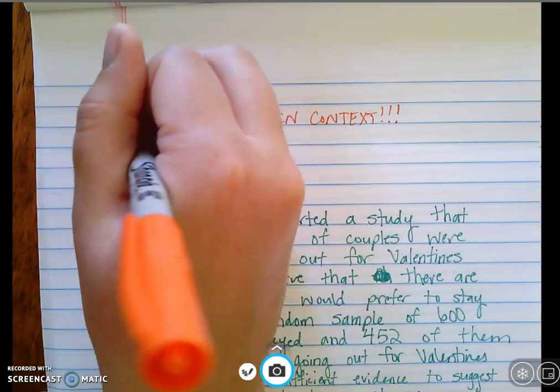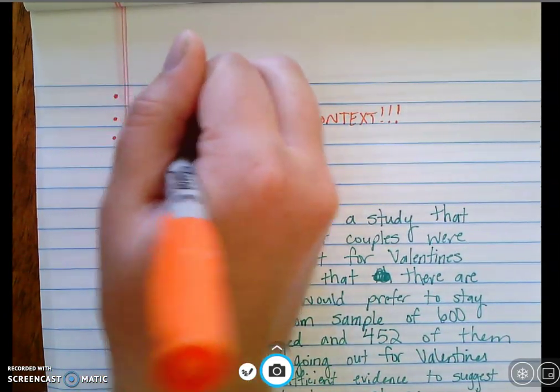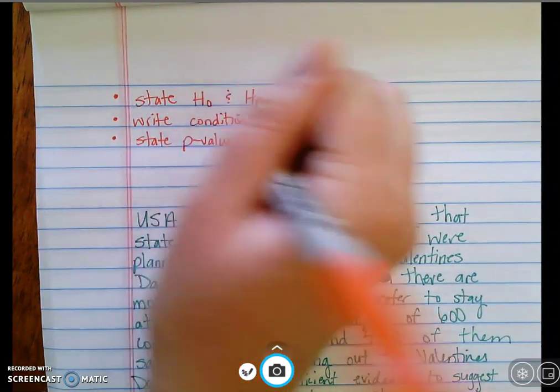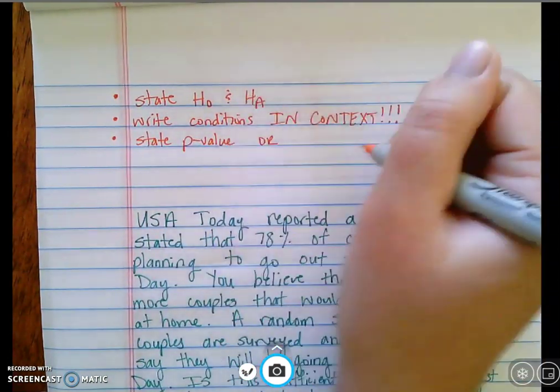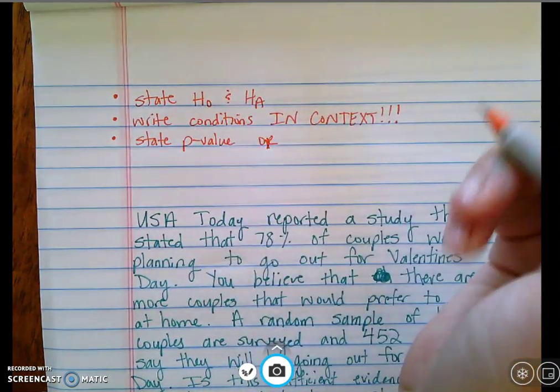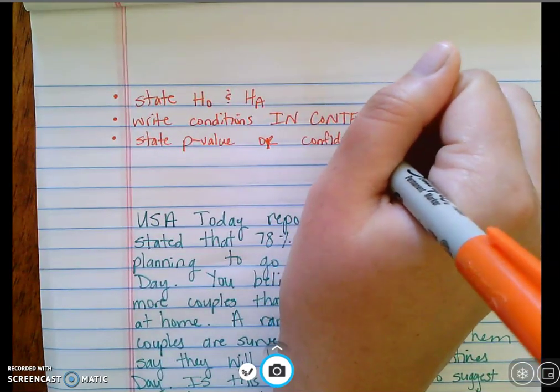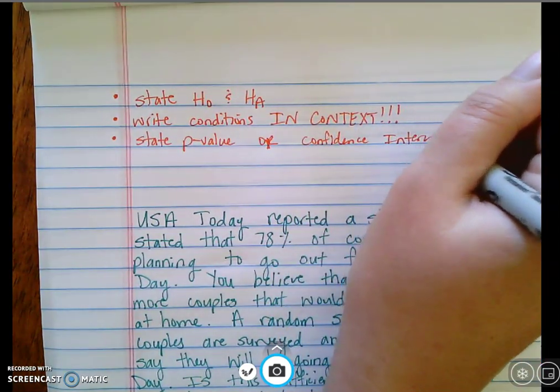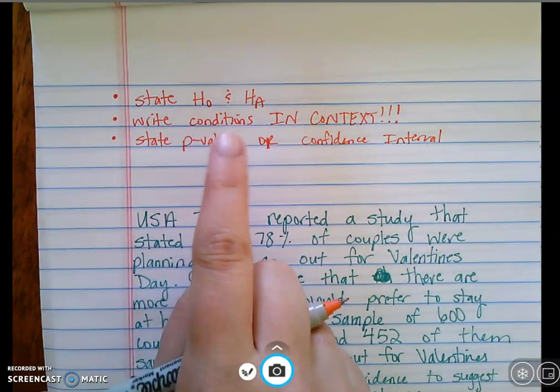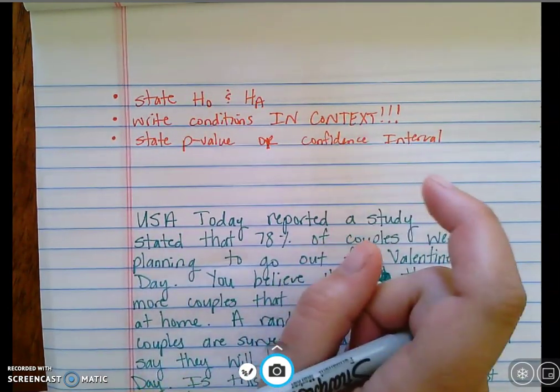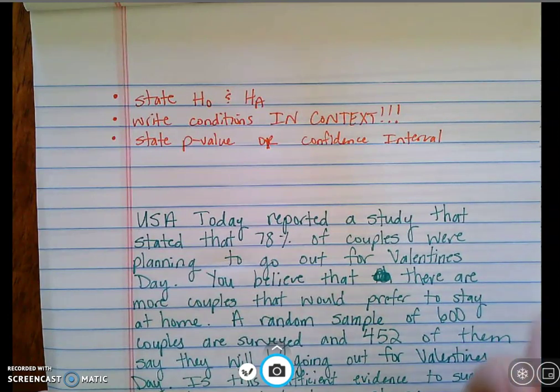You have to state your p-value, or confidence interval, depending on which one you're doing. I'm going to do both just so you can see. By the way, these are two different methods of getting to the same answer. Whether you use your p-value or your confidence interval doesn't matter. They're going to get you the same answer. I personally like to check both just to make sure I did it correctly, but it's up to you. Unless they tell you which one to use, you get to pick.